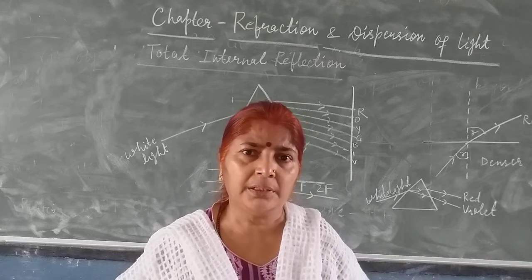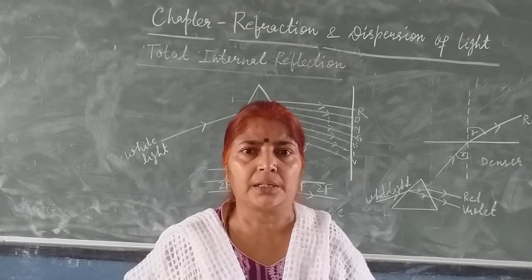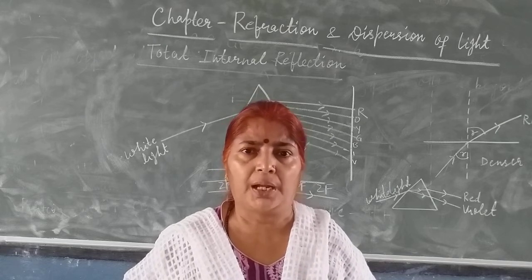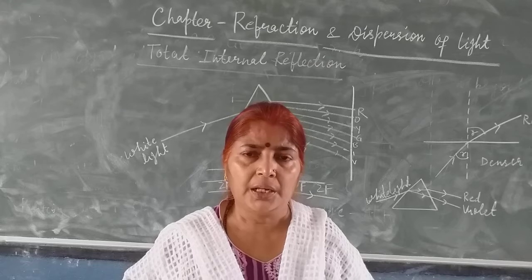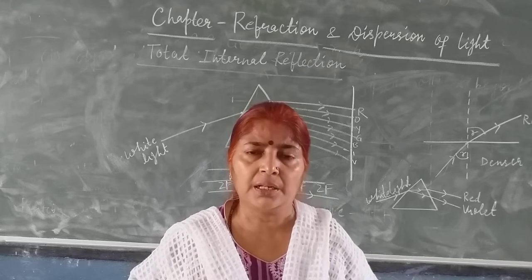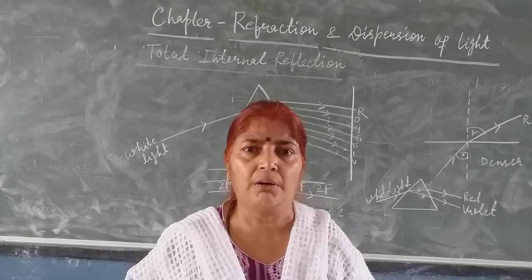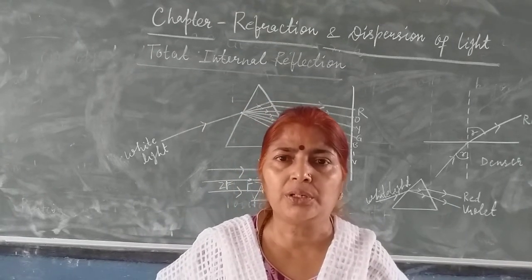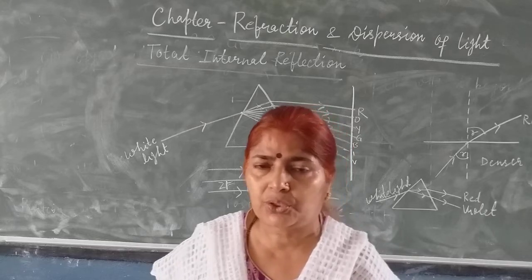Today you have read about total internal reflection, and you have also read about applications of lenses. In the human eye there is an inbuilt convex lens which helps in the formation of an image. Okay, now you will see, children, question answer, objective question answer.